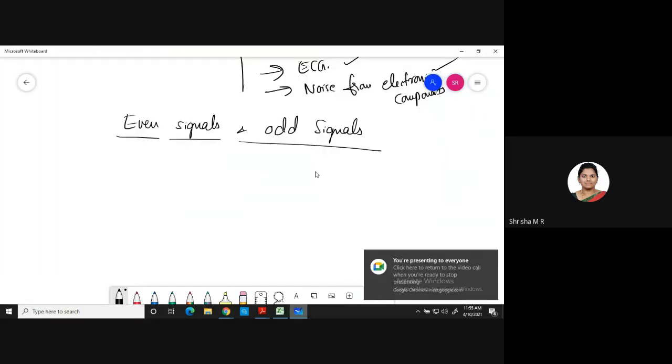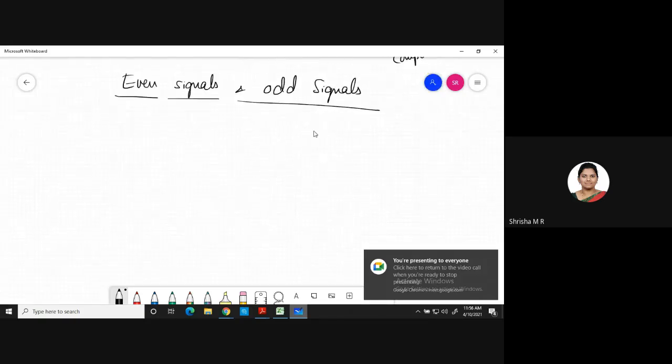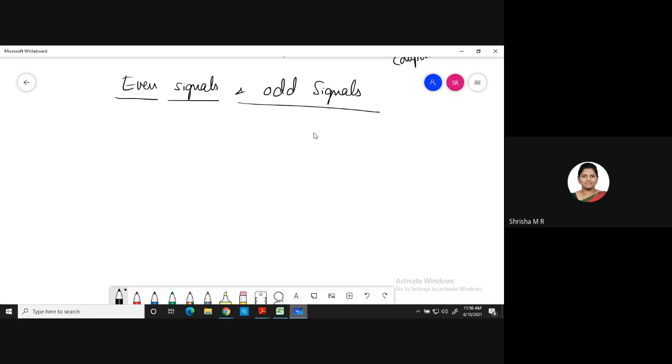So today we'll discuss even signals and odd signals. A continuous time signal is said to be an even signal if it satisfies the condition x of t is equal to x of minus t for all the values of t.